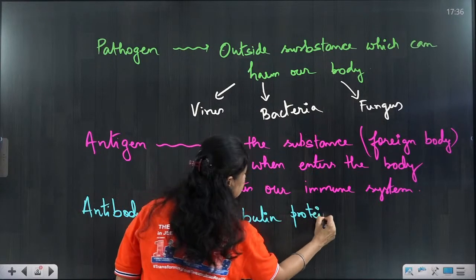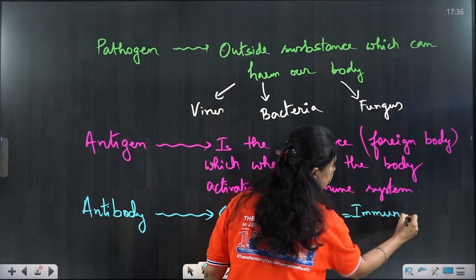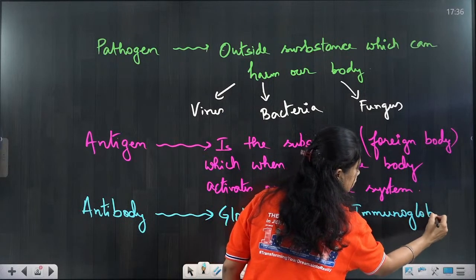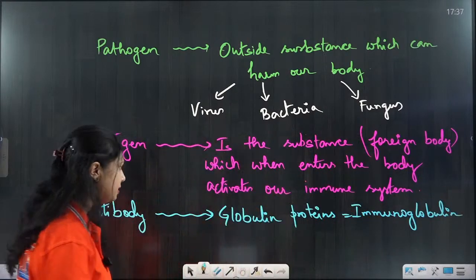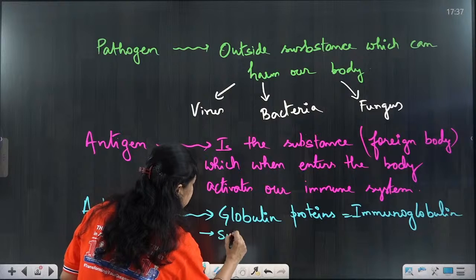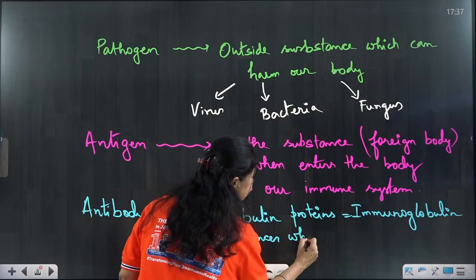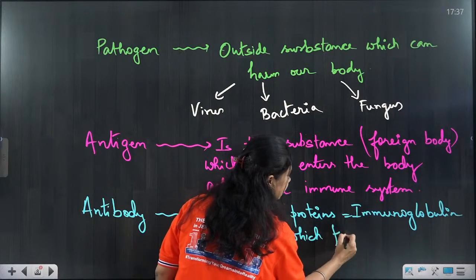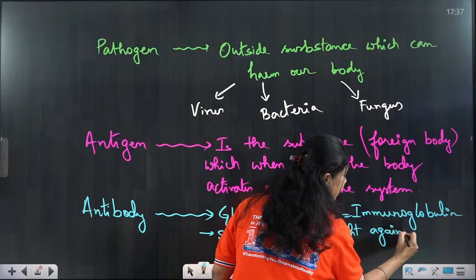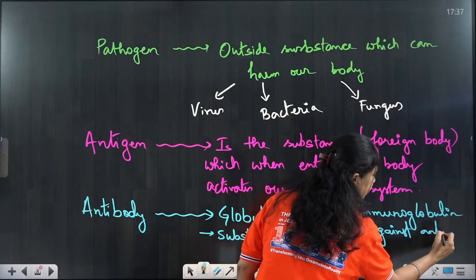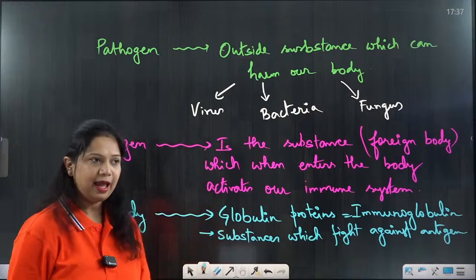That is why they are also called immunoglobulins. So these antibodies are the substances which fight against antigen. They fight against antigen. They are called antibodies.